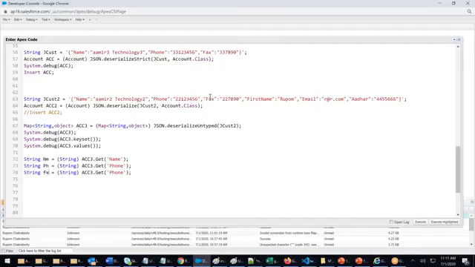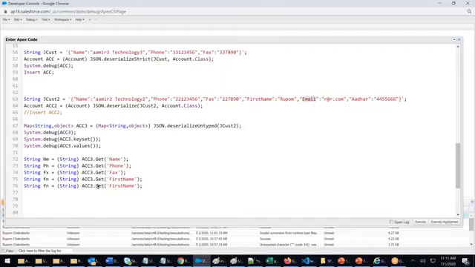String dot, what do I want to get? I want to get the fax. String dot get fax. Next, Control C. First name: fn, first name. Get first name. Next, email. One by one from that map, I'm pulling the data out and storing it in a variable.